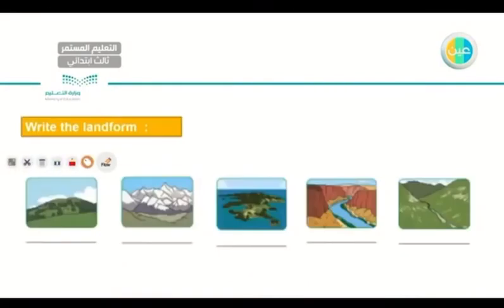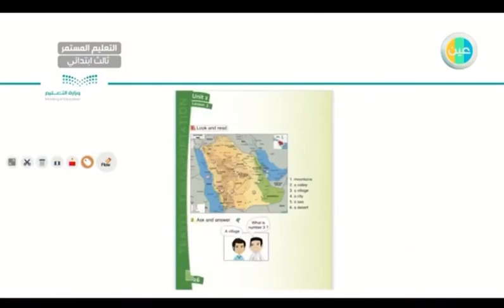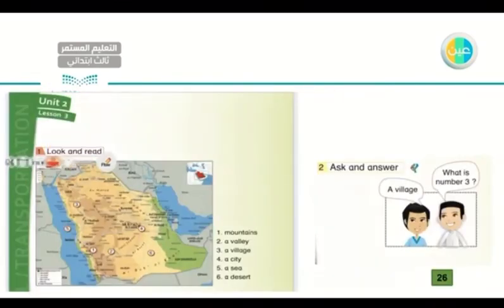Now, let's have your books ready. We will get back to that. Let's have your books ready at page 26. I will have it zoomed in a minute, but let's have it ready like this. Let's try to answer together. Look and read. As you can see, and as I explained before, this is a map of Saudi Arabia, and this we call the key of the map. I have 1, 2, 3, the 6 words that we introduced: mountains, valley, a village, a city, a sea, and a desert. The 2 boys are asking, what is number 3? Number 3 is a village.